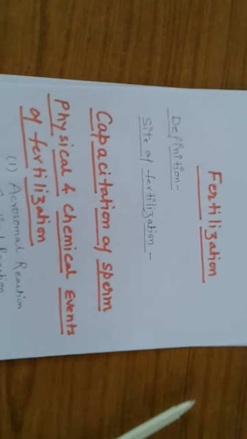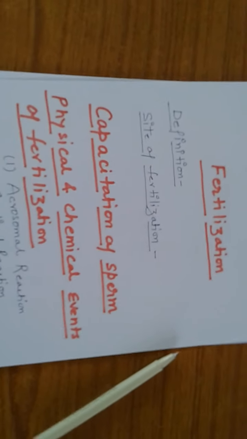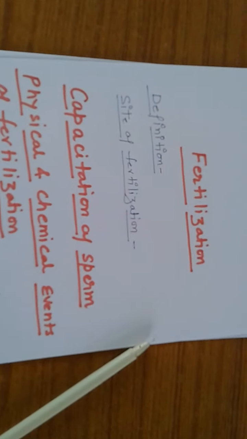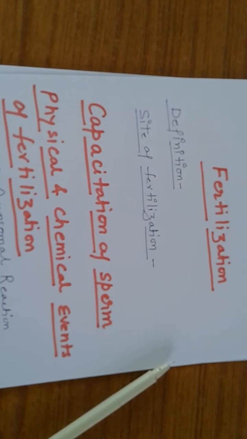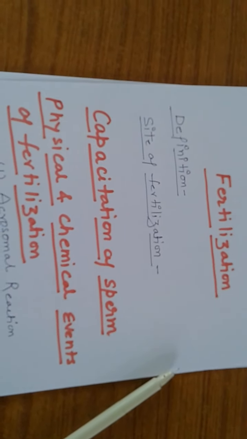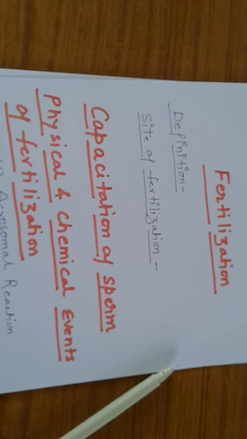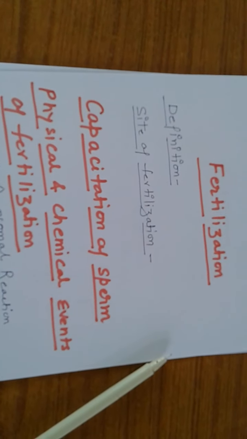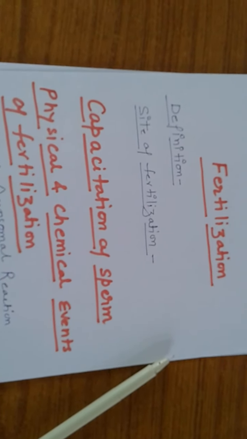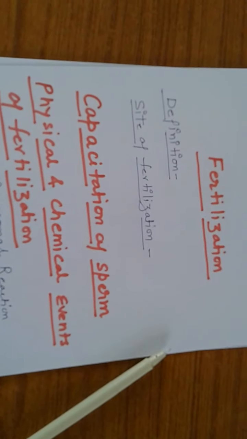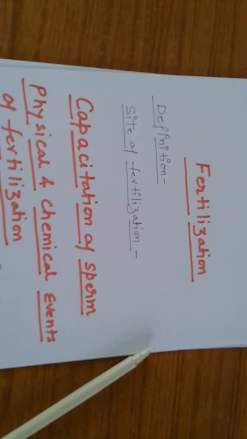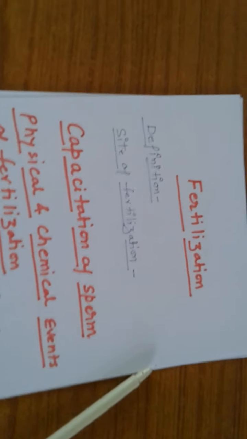So first of all we discuss about the definition of fertilization. Fertilization means the fusion of haploid male gamete or spermatozoon and a haploid female gamete or ovum to form a diploid zygote is called fertilization. Understand? Once again you will see here